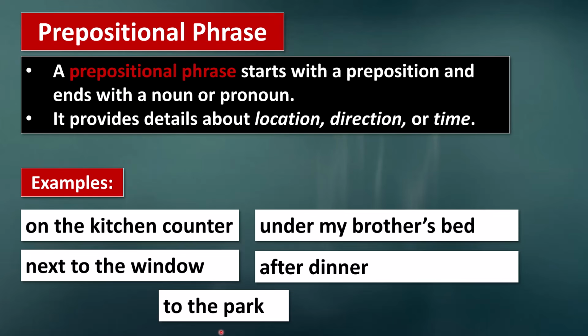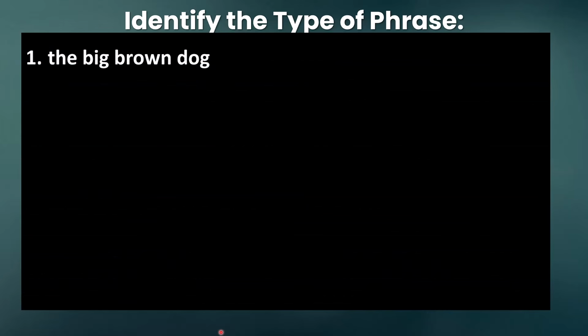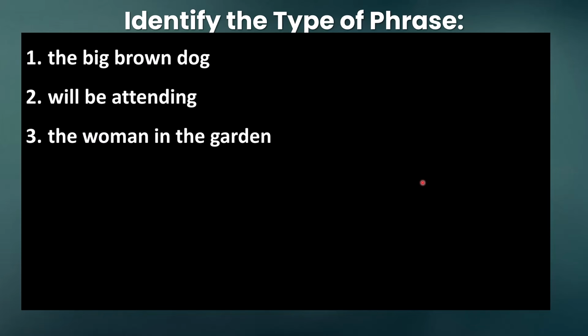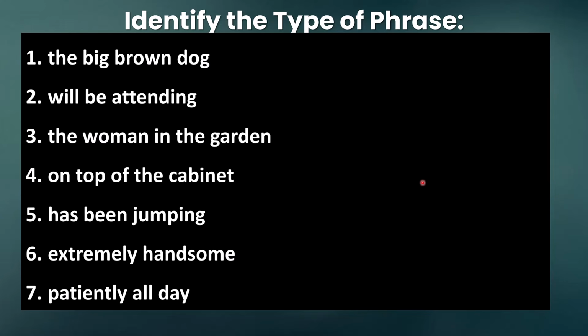So these are the most common types of phrases in English. And now we're going to do a short quiz. You must identify the type of phrase. Let's begin. Number 1, the big brown dog. Number 2, will be attending. Number 3, the woman in the garden. Number 4, on top of the cabinet. Number 5, has been jumping. Number 6, extremely handsome. And finally, number 7, patiently all day.